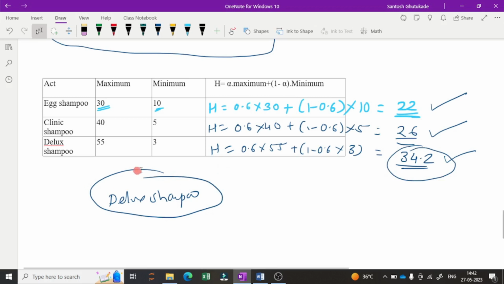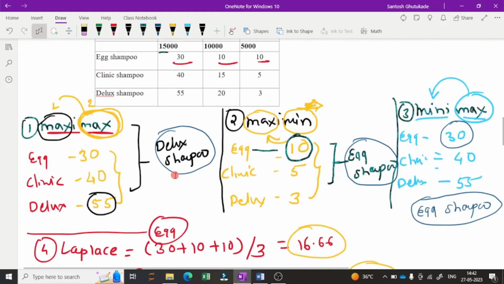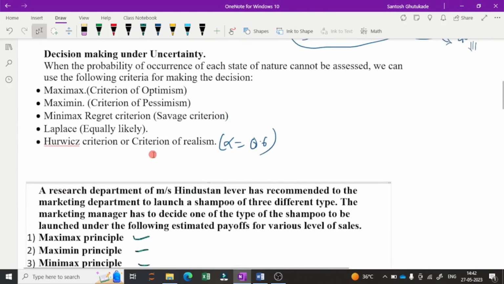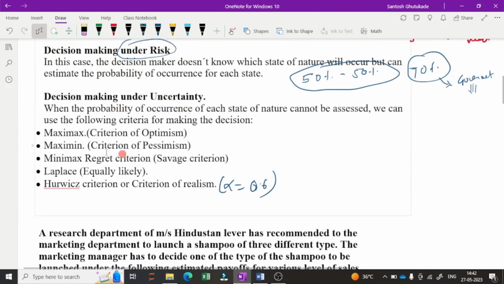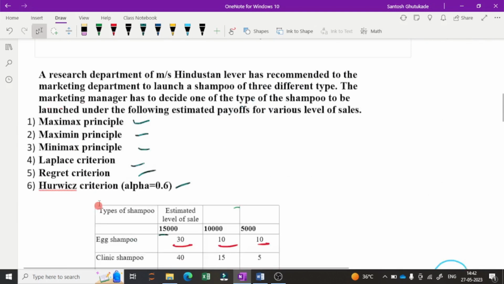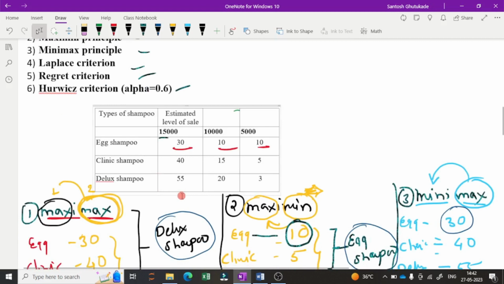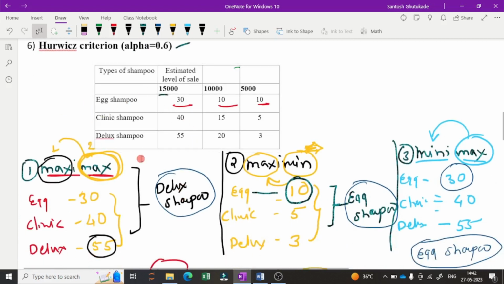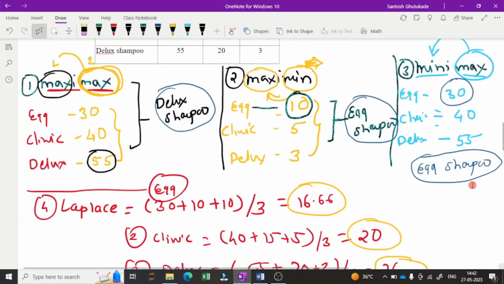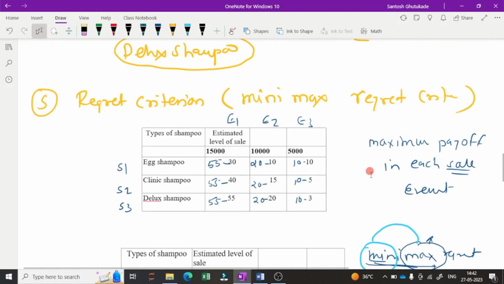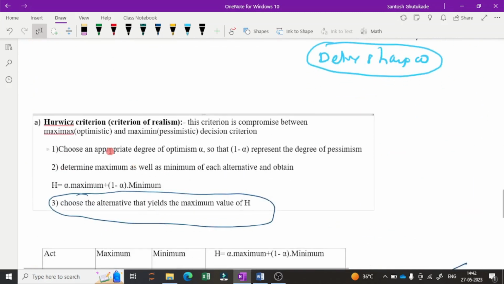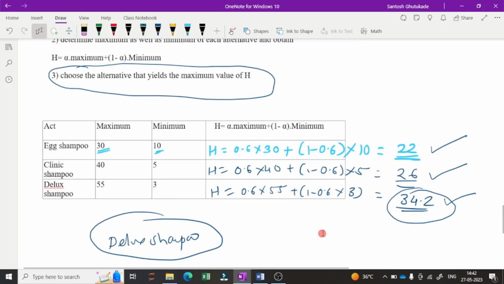So this is decision theory, and there are a number of criteria or principles in decision making under uncertainty. We have seen these 5 or 6 principles: Maximax, Maximin, Minimax, Laplace, Regret, and Hurwicz criteria, and these are the answers by each criterion. For Maximax, it is deluxe; Maximin, egg shampoo; Minimax, egg shampoo; Laplace, deluxe shampoo; Regret criteria, again deluxe shampoo; and Hurwicz criteria, again deluxe shampoo. So this is the answer of the problem.